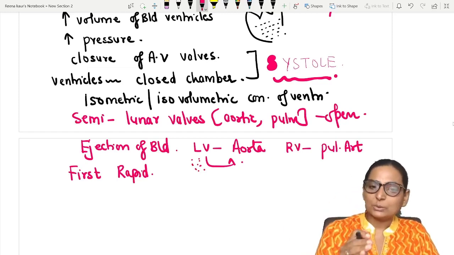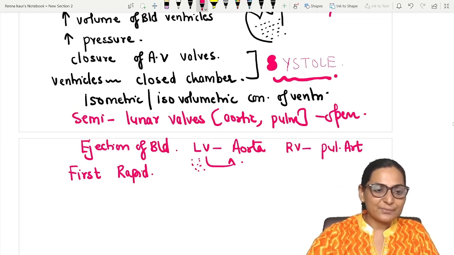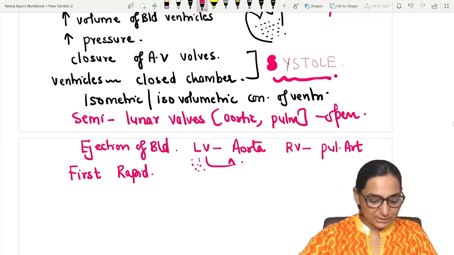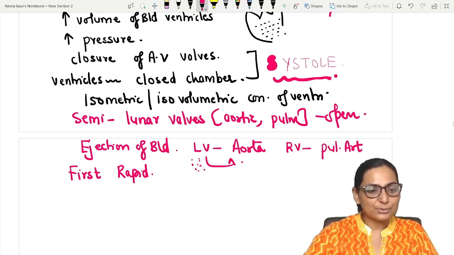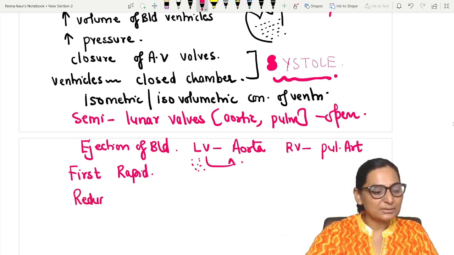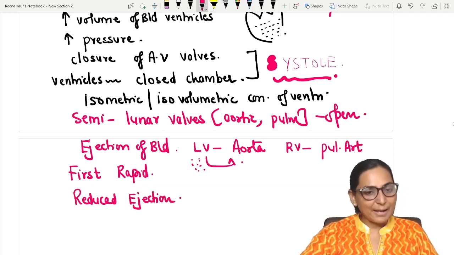But uske baad kya hota hai? The volume of the blood is less, because majority of the blood has gone out, and that results in a reduced ejection. So the rapid ejection and the reduced ejection.